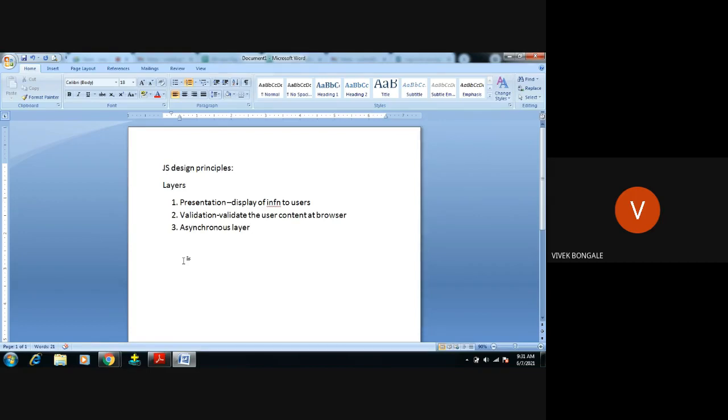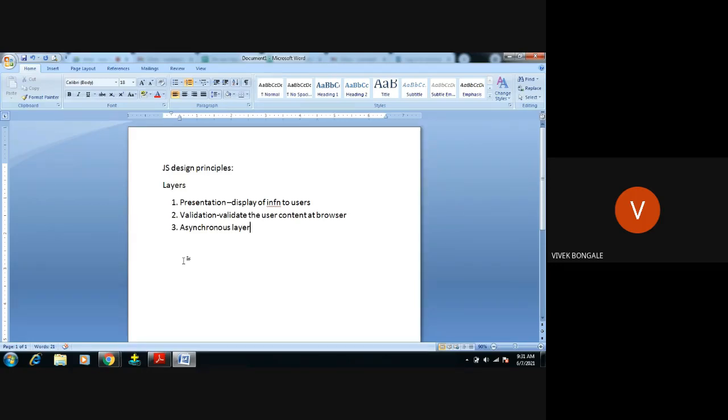So what will the asynchronous layer do now? The client requests one web page from the server, and the server should send the response to the client. There is some wait time in the middle, between the request being sent and the response being received.